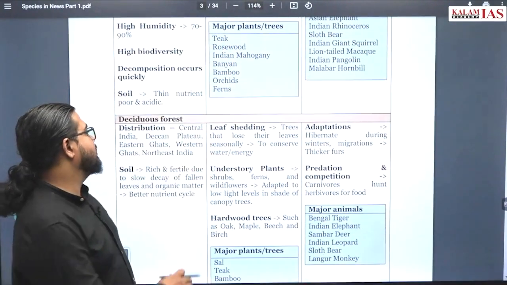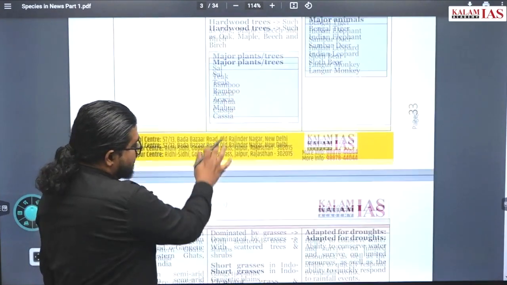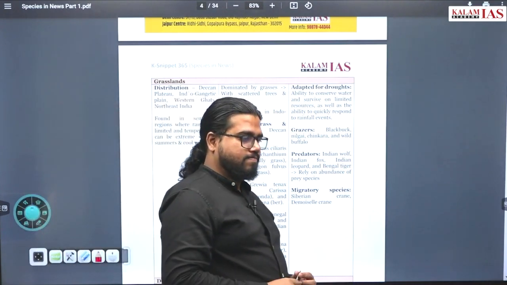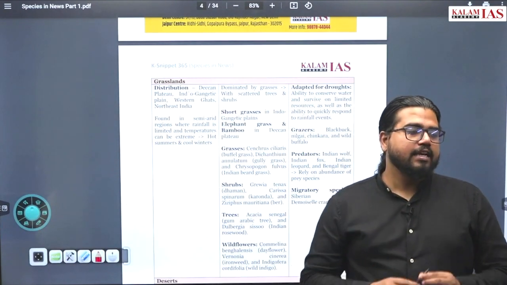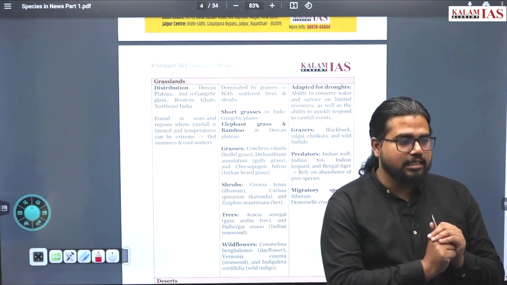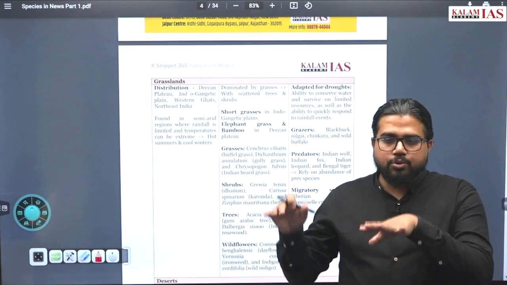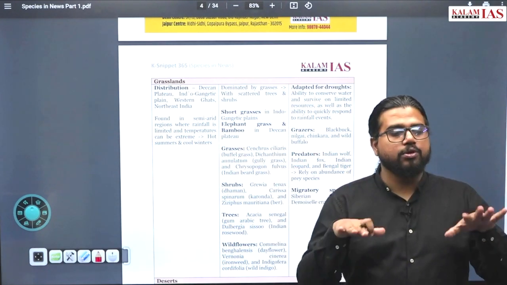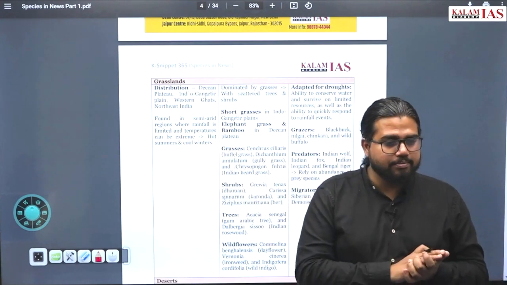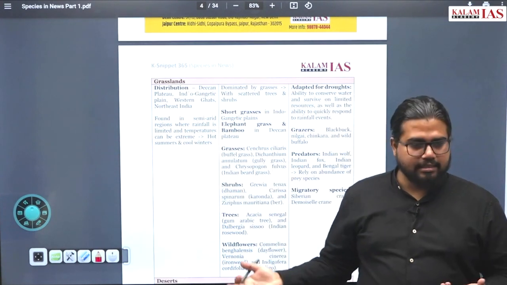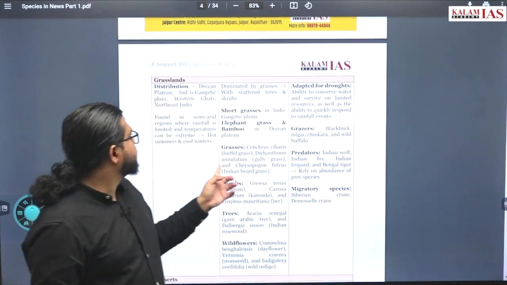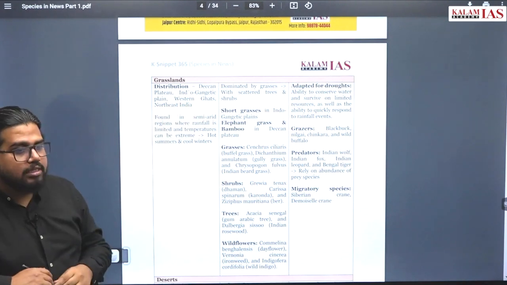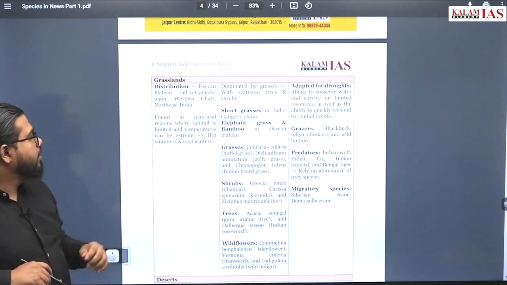So what happens when rainfall is less than in the deciduous forest? In deciduous forest, trees were the defining characteristic of the ecosystem because rainfall was good enough to sustain these trees. Here the rainfall is too little to sustain even a fully tree-based ecosystem. So here the dominant species will be the grasses. In India, you can find this in the Deccan Plateau, Indo-Gangetic Plain, Western Ghats, and parts of Northeast India also.